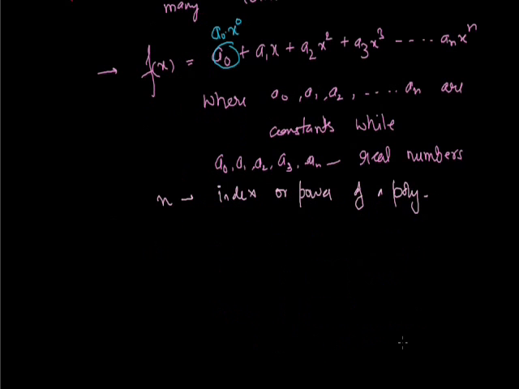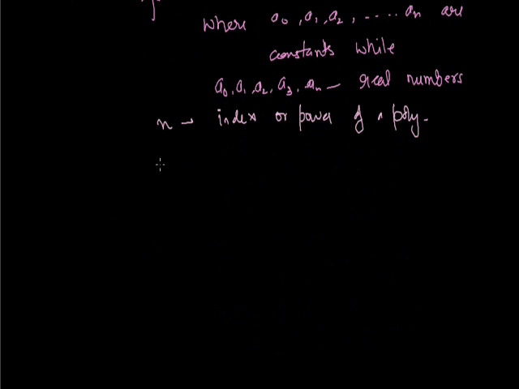Clear? Now moving further, this power should always be an element of the whole numbers, or we can say an element of the non-negative integers. Guys, today I just want to tell you what non-negative integers means. As you all know, integers include positive, zero, and negative numbers.